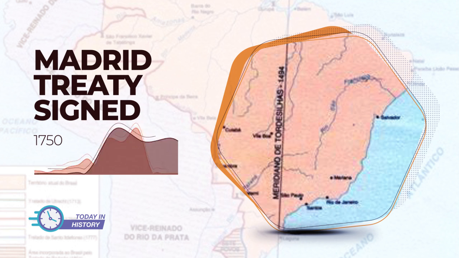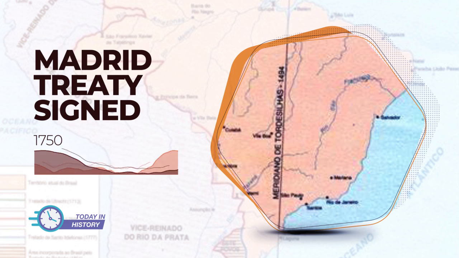The Madrid Treaty would modify the structures of Brazil. The Brazilian capital would be transferred from Salvador, Bahia, to Rio de Janeiro. Possession of the Amazon would be assigned to the colony of Brazil, and the Uruguay River would, from then on, be the border between Brazil and Argentina. This treaty was of extreme importance to the Portuguese, since it legally defined and expanded the colonial territories of Portugal in America, which would later be inherited by the Republic of Brazil.